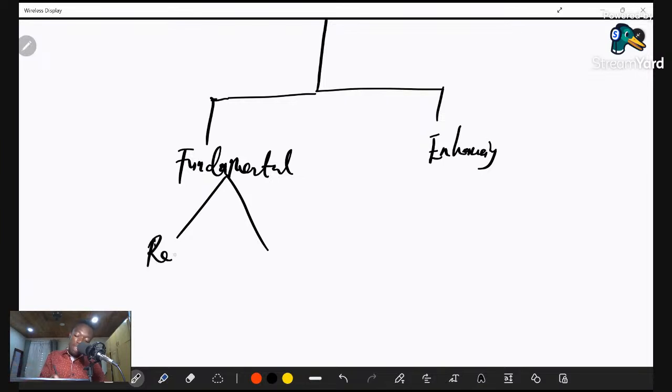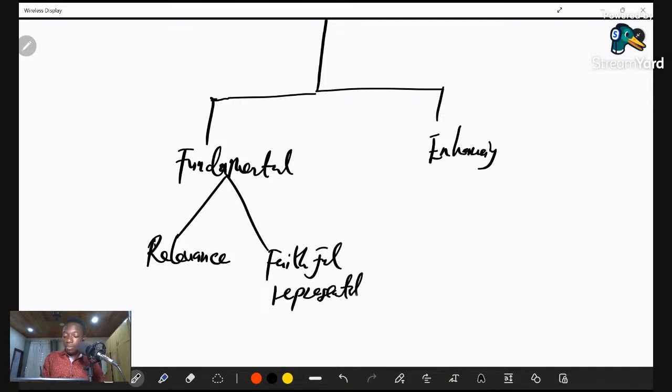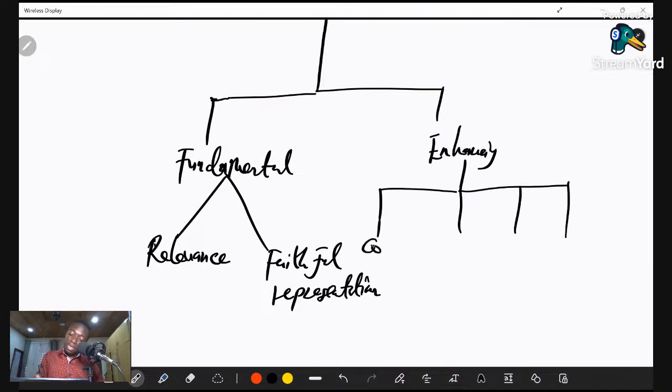These are relevance and faithful representation. And when we talk about the enhancing characteristics, we have four broad categories. One, comparability.